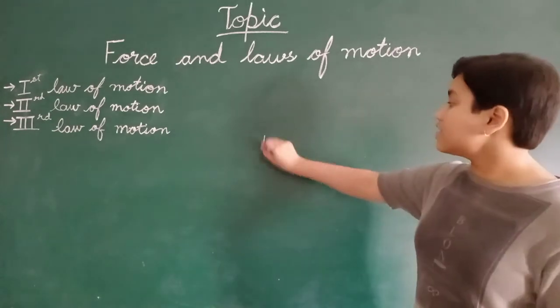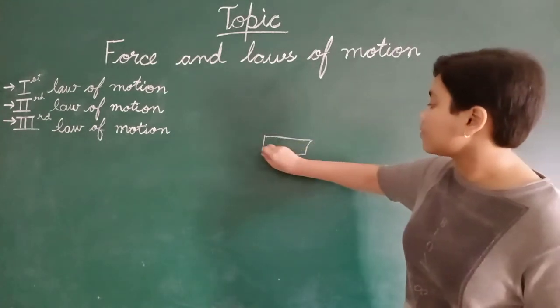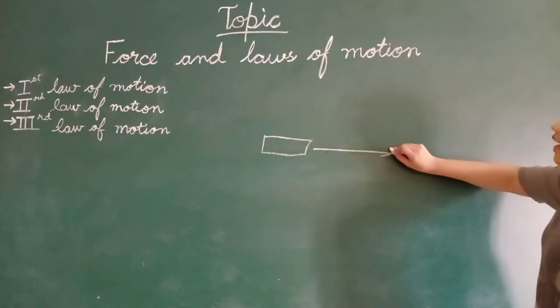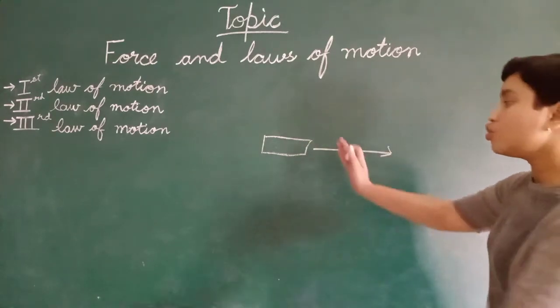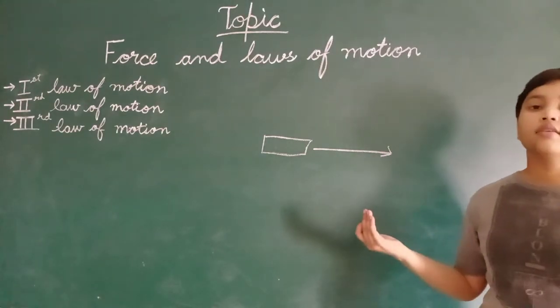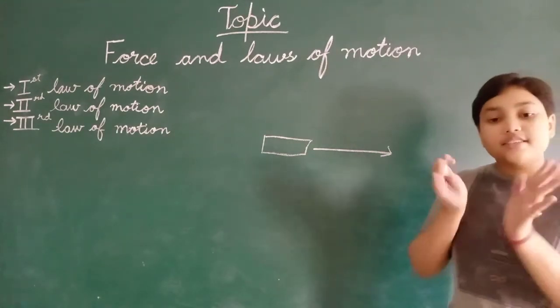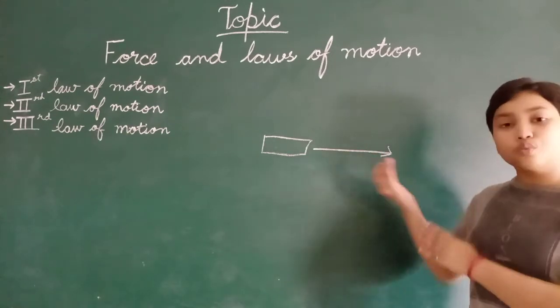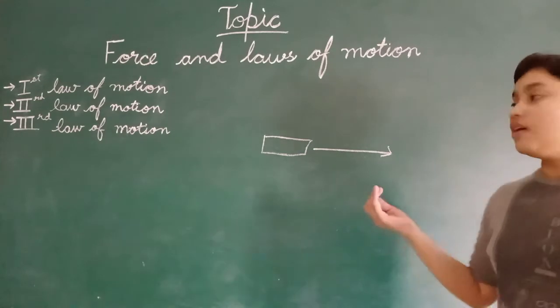Suppose this is a bus and it is moving in this direction. It wants to keep moving only in this direction. It does not want to be at rest. It wants motion.